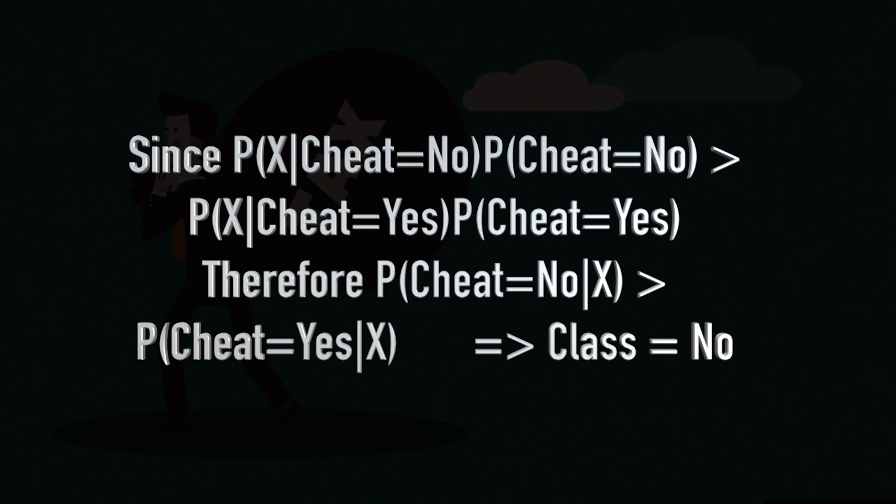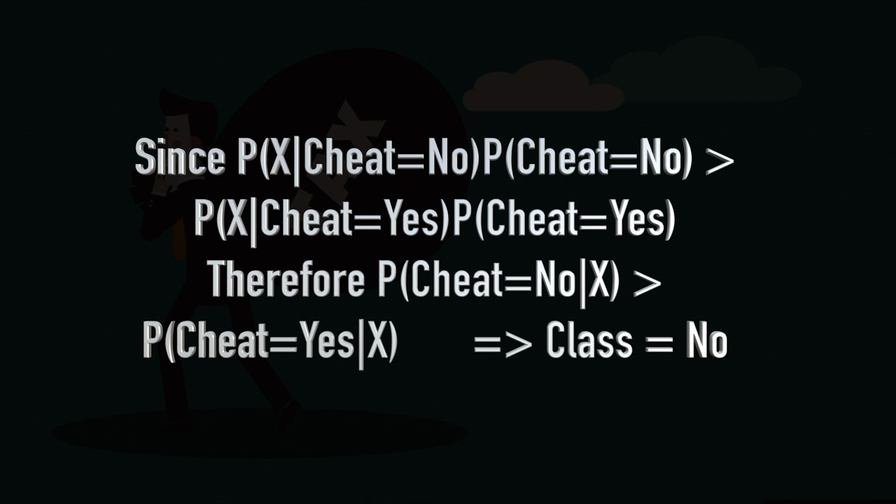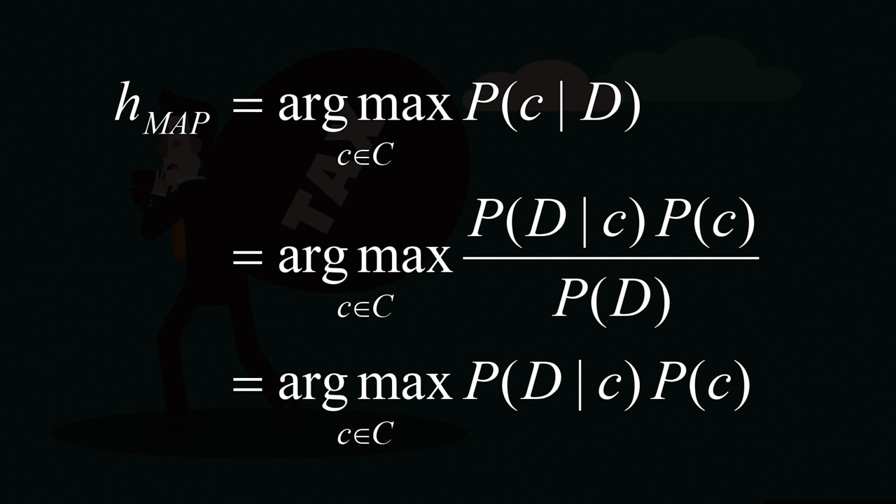In our example, in our set of classes, we have two members, one is cheat is equal to yes and the other member is cheat is equal to no. So, for us i can be 1 and 2, that is two members of the set C. Okay? So, what we are saying is you get the maximum of the two probabilities. In our case it is 2, but if there are more classes, it could range from 1 to n also. So, whatever the i value could be.